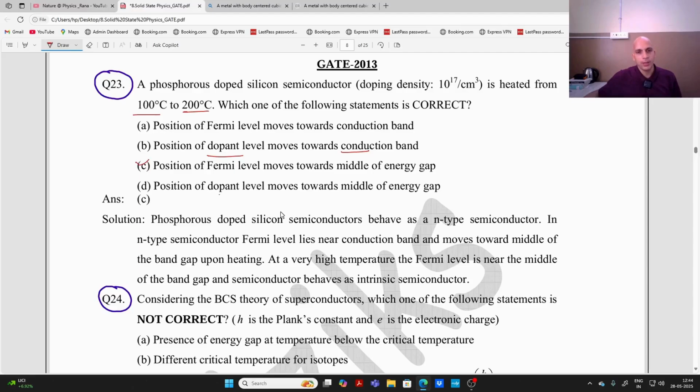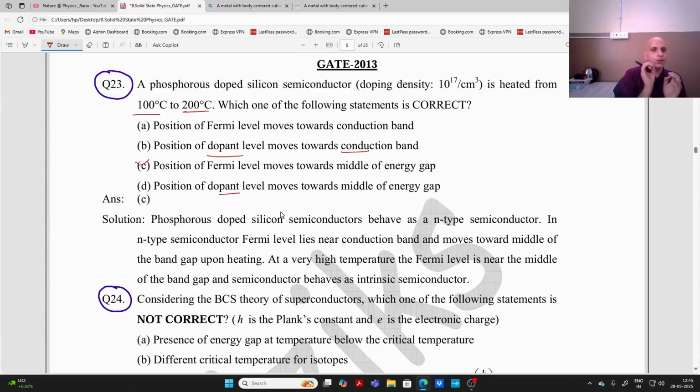Now it is very important that in doped semiconductors, whether it is N type or P type, they are giving all these conditions, but we have to focus on the important property of the Fermi level for the extrinsic or doped semiconductor.